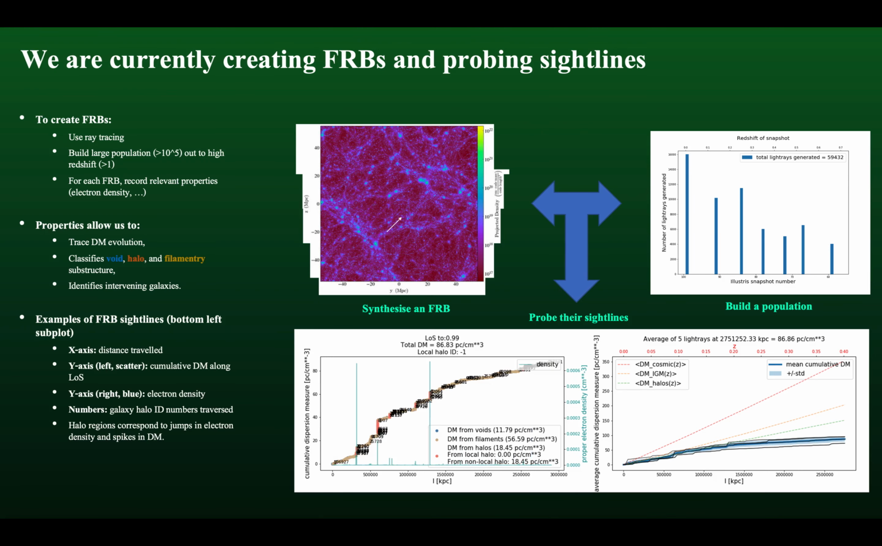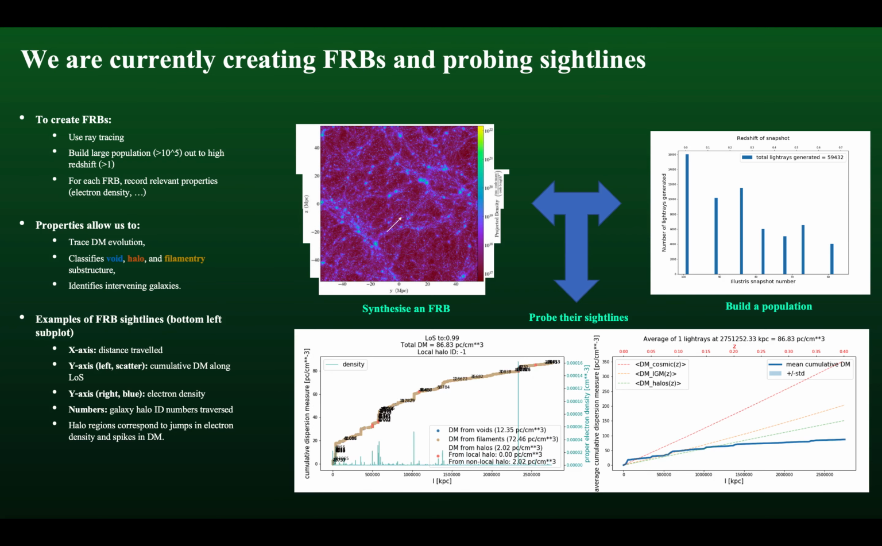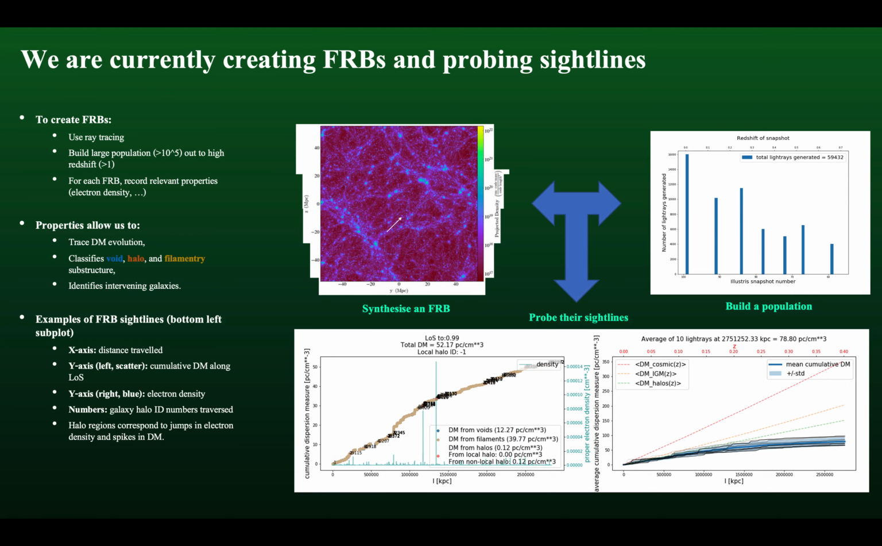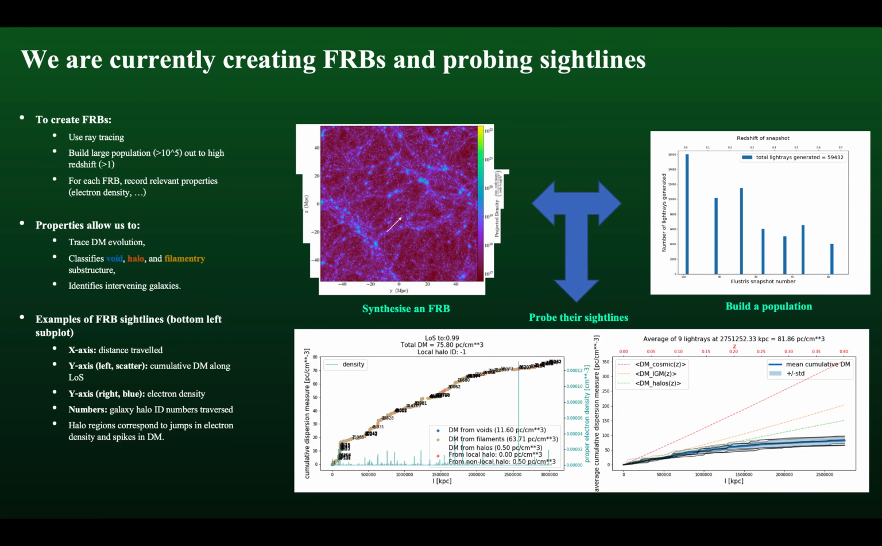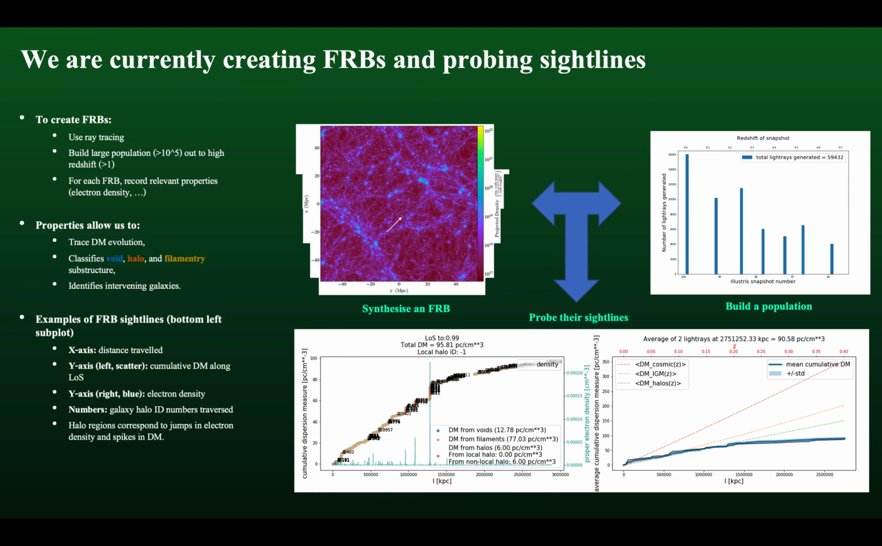The x-axis refers to the distance travelled along the line of sight by the fast radio burst. The left-hand y-axis refers to the cumulative dispersion measure along the line of sight. And the right-hand y-axis refers to the electron density at any point along the sightline. The numbers on the plots indicate unique identification numbers for any galaxy halos traversed by the fast radio burst along the sightline. And as you can see, halo regions usually correspond to jumps in electron density and spikes in dispersion measure.